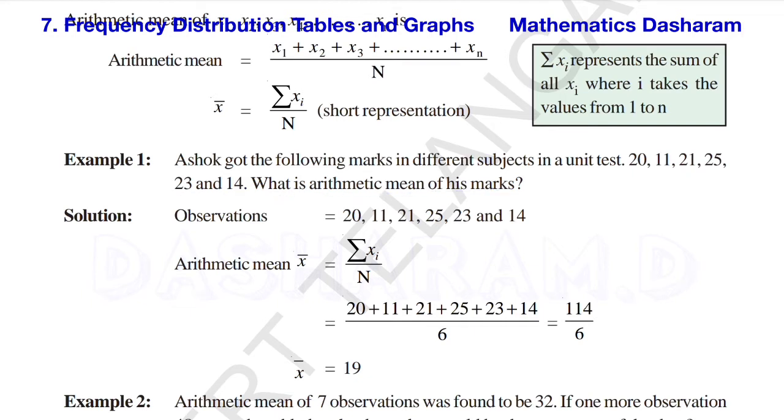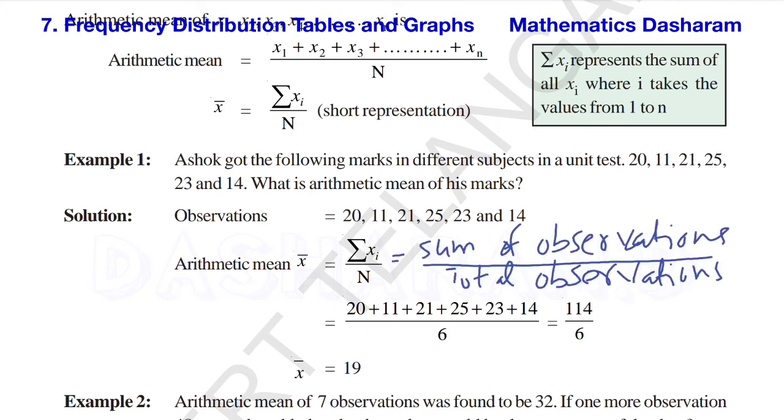Here the observations are the marks in the unit test: 20, 11, 21, 25, 23 and 14. The arithmetic mean is denoted with x bar. The formula is sigma xi, the sum of observations, divided by the total number of observations. The number of observations is 1, 2, 3, 4, 5, 6, so total 6 observations. The addition of these numbers is 114, divided by 6. 6 ones are 6, 5 remainder, next digit is 4, 6 nines are 54. So the arithmetic mean is 19.